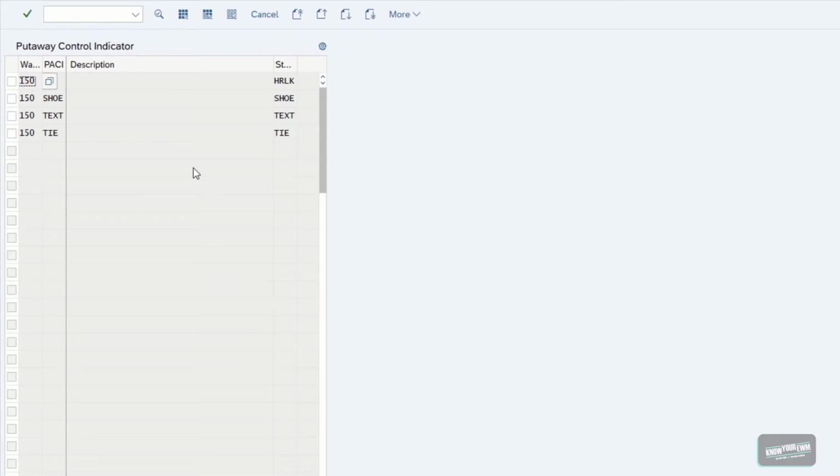Like in our test system, it could make sense to assign the put-away control indicator for shoes to all the products that are, well, shoes. Because you will want them to be stored next to one another, which does not only make sense due to their sheer fact that these products are all shoes, but also that they are packed and handled the same way. Most of them will get delivered in shoe boxes and also stored that way.